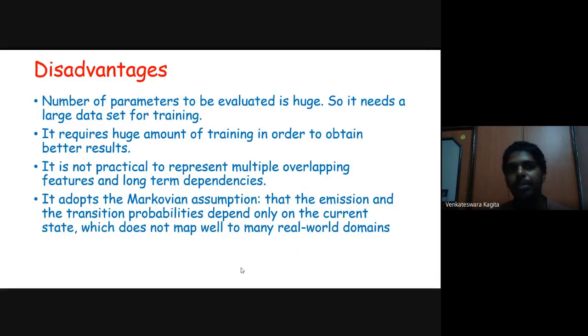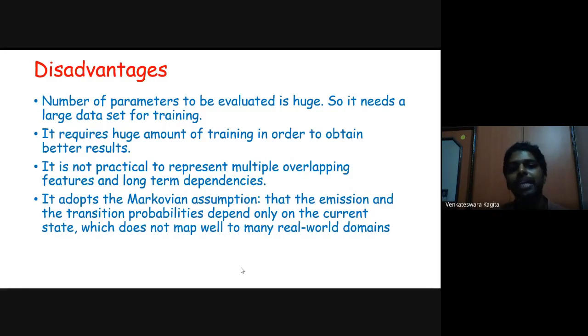Disadvantages: the number of parameters to be evaluated is huge, so it needs a large data set for training. It requires a huge amount of training in order to obtain better results. It is not practical to represent multiple overlapping features and long-term dependencies. We are just assuming that the value depends on the previous state or just today's observation. So long-term dependencies are not captured in the hidden Markov model.